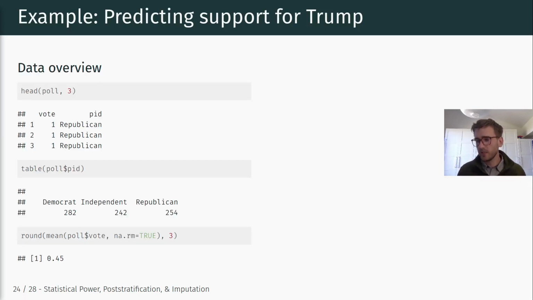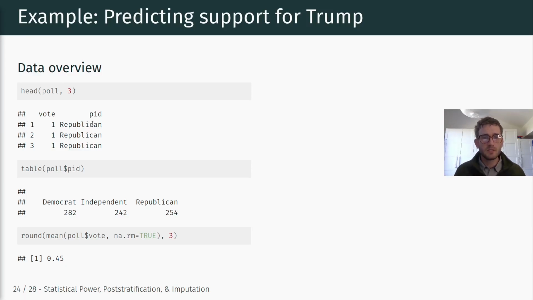So here's a quick overview. This is just now simulated data based on those proportions to illustrate the underlying idea. We have a poll with vote choice and party identification. We know the sample is not representative because we know how many Republicans, Democrats, and independents are in our sample, and we know that doesn't match the population.